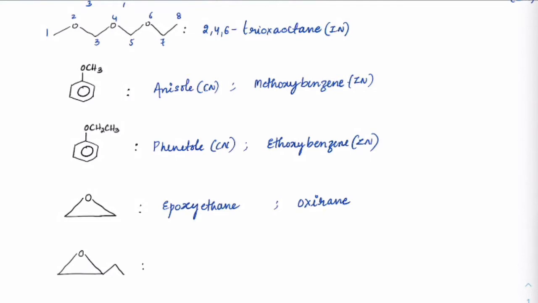It is called oxirane. The common name for this is ethylene oxide. Oxirane is the preferred IUPAC name, while epoxyethane is the standard IUPAC name. Usually we would be using the preferred IUPAC name most of the time. Got it? So if you were asked for the IUPAC name, both of them are correct. This one is more preferred in general.